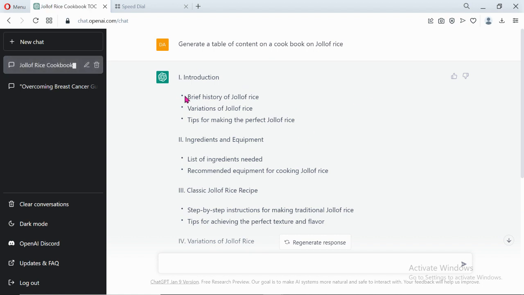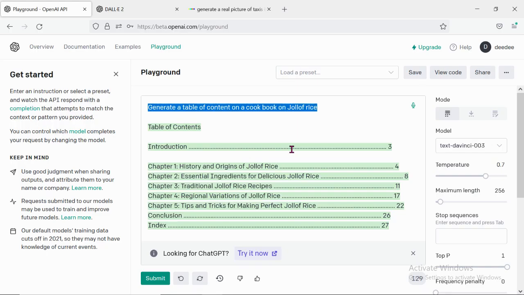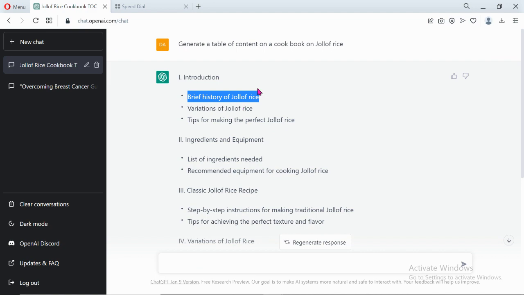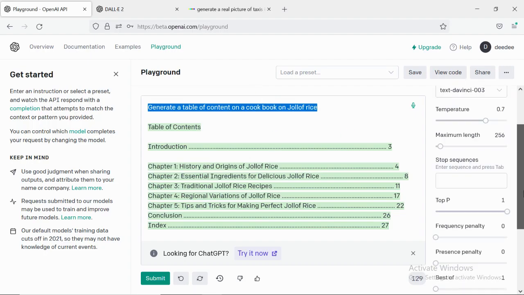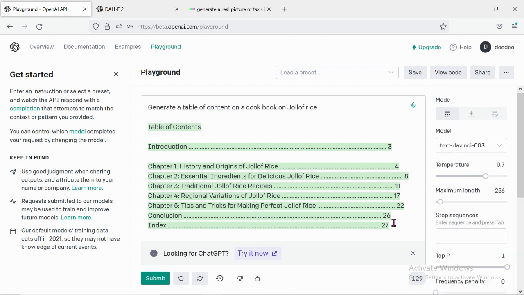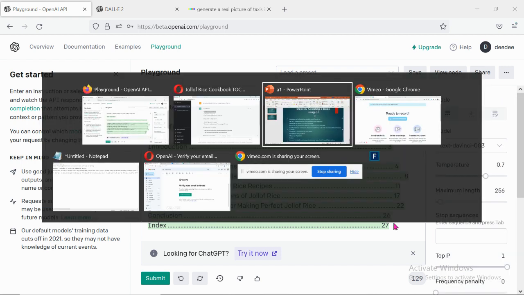So again, if you want a brief history of jollof rice, come on here and paste it. It will give you content on it, and like that, your book is done. So you just need to generate pictures for it. How do you generate pictures? Using this DALL-E, or you can just use Google for those pictures also. Just make sure they are not copyrighted pictures.